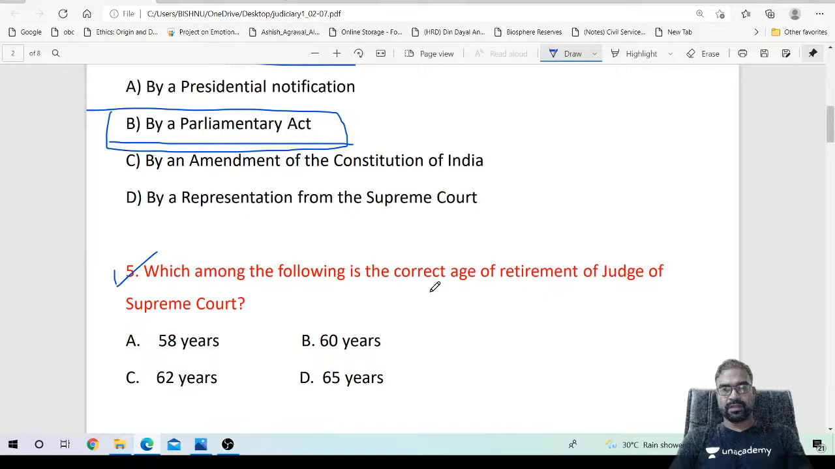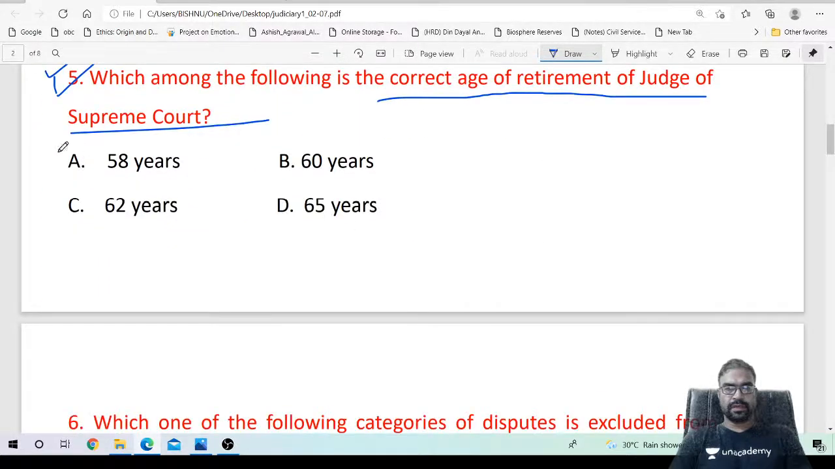Which among the following is the correct age of retirement of judges of the Supreme Court? Sometimes this type of question is asked. What is the retirement age of Supreme Court judges? 58, 60 years, 62, 65. What is the answer? The retirement age of a Supreme Court judge is 65, right?